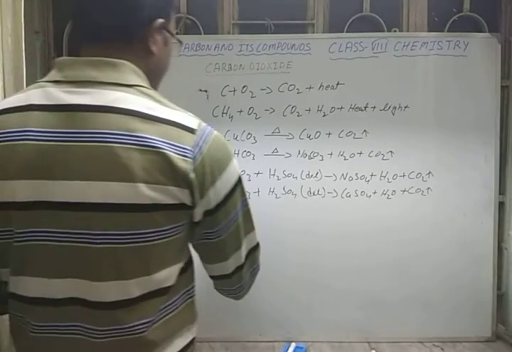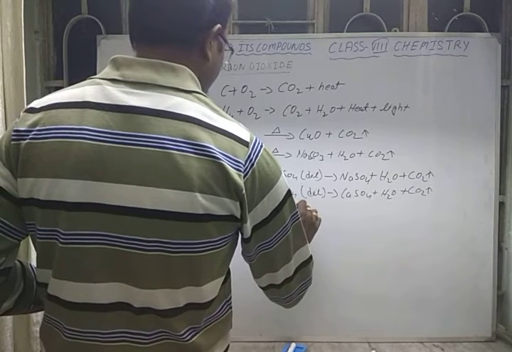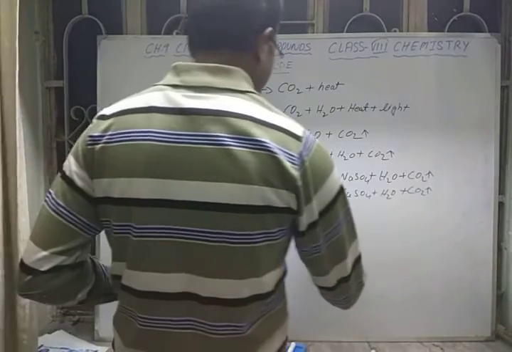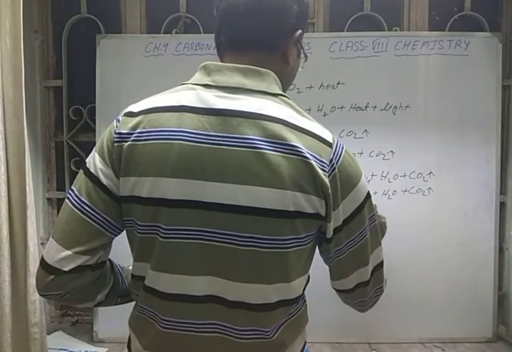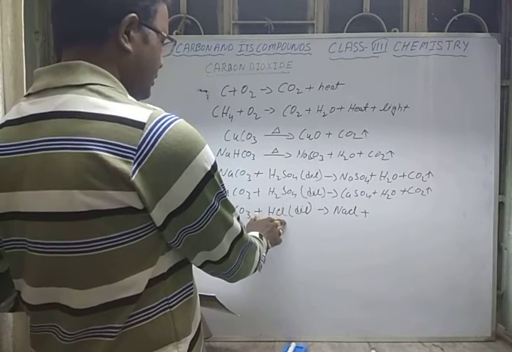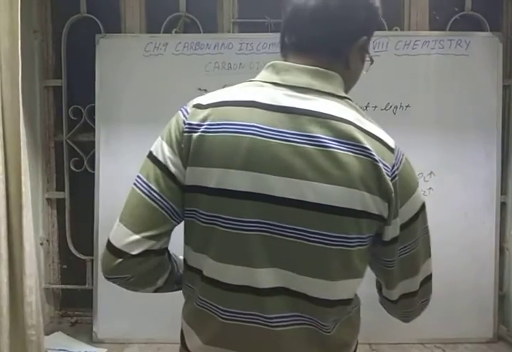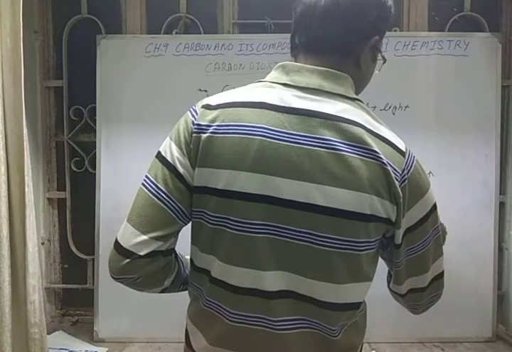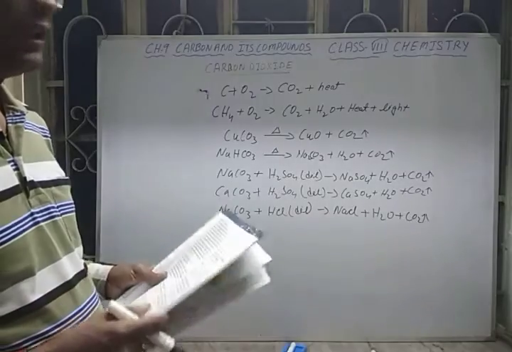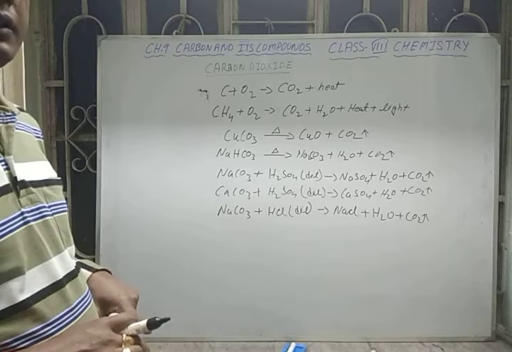The same reaction takes place when sodium carbonate reacts with hydrochloric acid, again in dilute state. What will you get? You will get sodium chloride, NaCl, plus water, because a base with an acid gives salt and water, with the liberation of carbon dioxide gas. So H2O plus again CO2. So these are the reactions for the preparation of carbon dioxide in the laboratory by using metal carbonates with dilute acids.